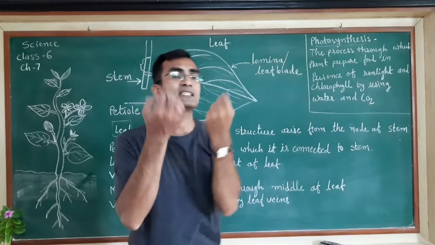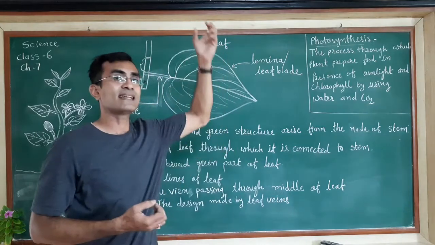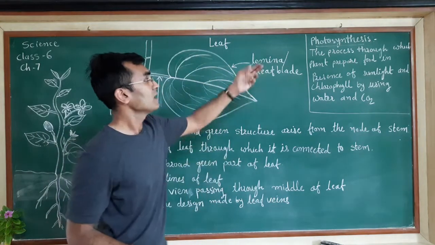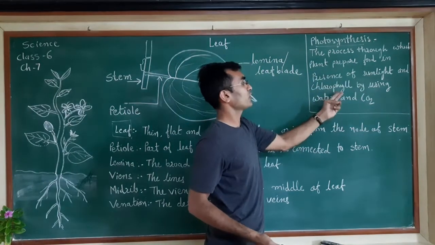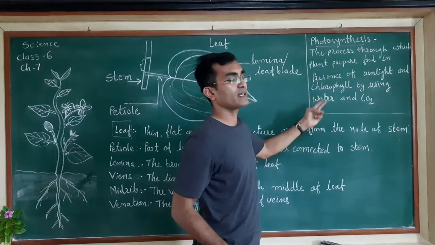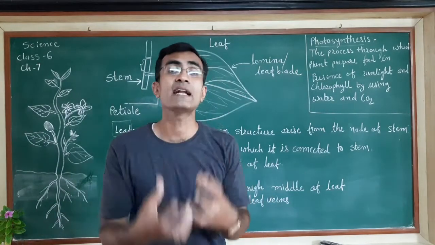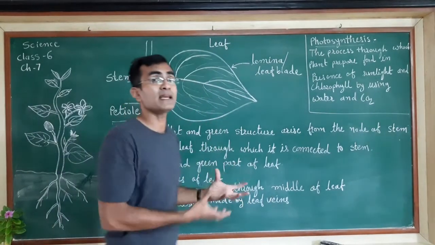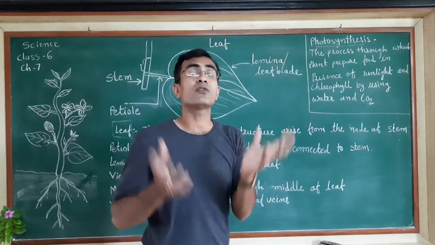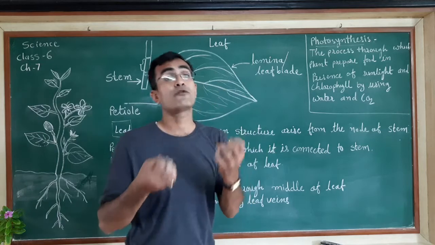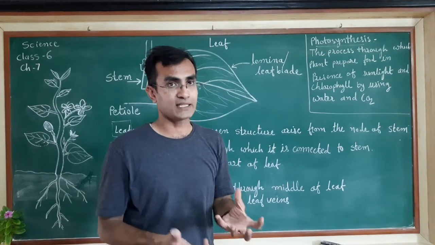The presence of both things is very important. That is sunlight and chlorophyll. Chlorophyll is present in the leaves. In the presence of sunlight and chlorophyll, by using water and carbon dioxide. Okay. So what will be the end product? What will they make after the process is finished in photosynthesis? They will make their food in the form of carbohydrate.